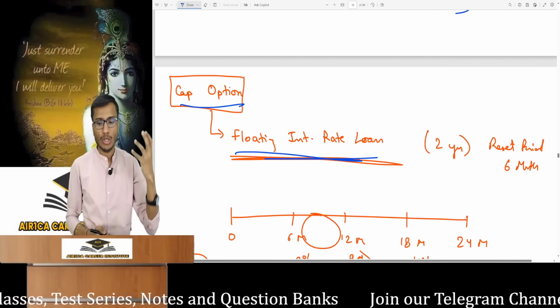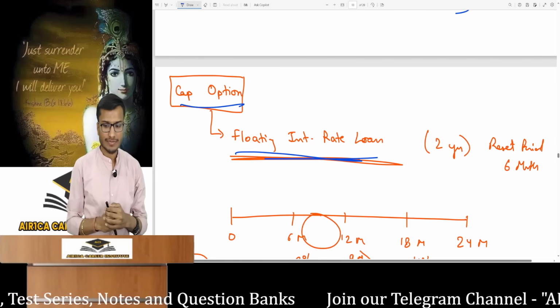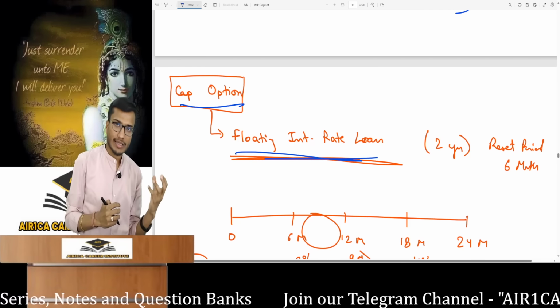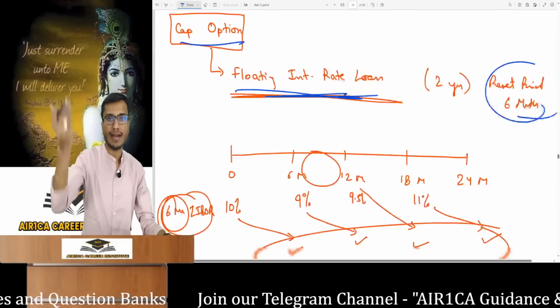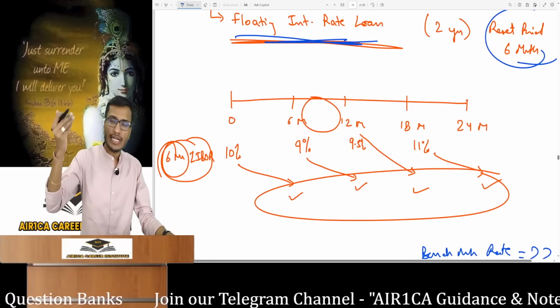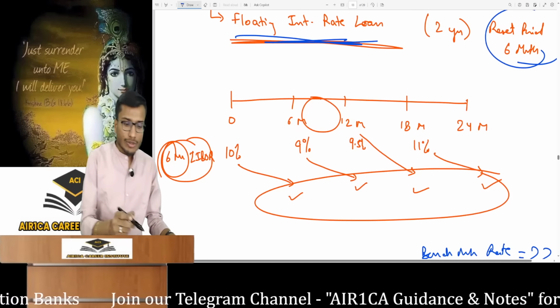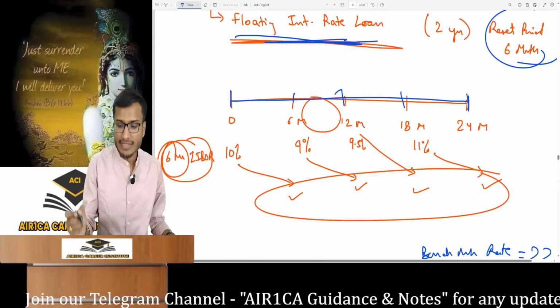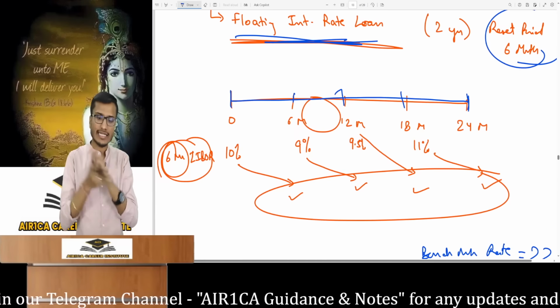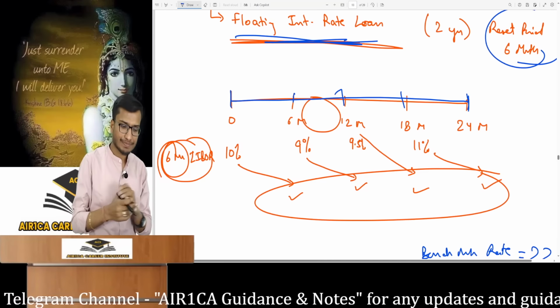Suppose I need a loan for 2 years. I need a 2-year loan. Now I have a 2-year floating rate loan with 6-month resets. This means that every 6 months the interest rate adjusts according to the market rate. My rate will keep resetting. So within 2 years, I'll have these 6-month periods: 6 months, 12 months, 18 months, and at the end of the 24th month, in this way, 4 reset periods will be formed.